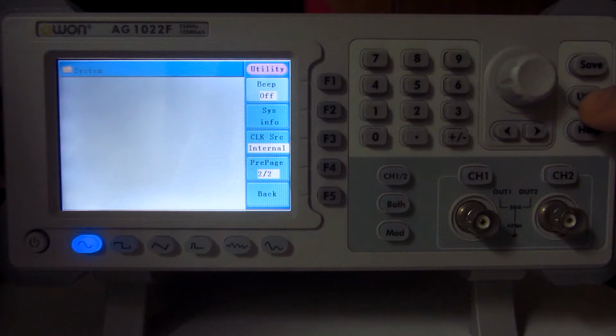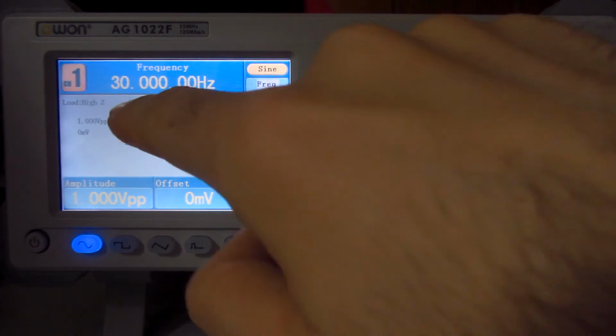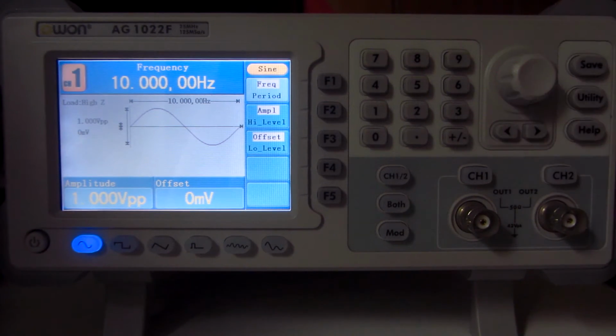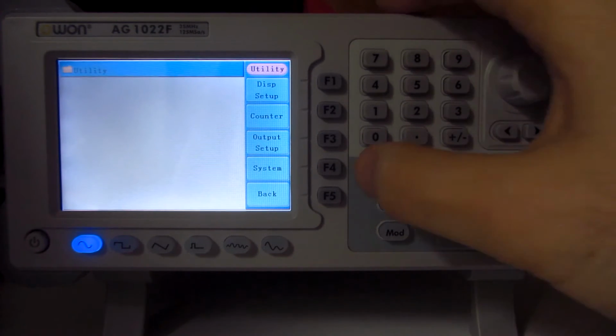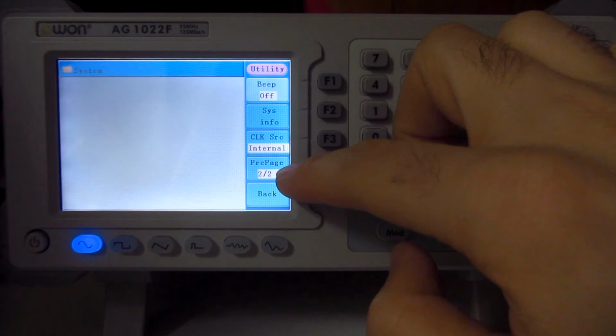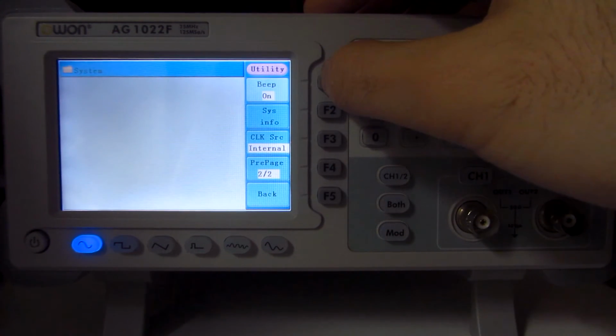You can exit with the utility button, and now if I reduce the first number, now it does not make the sound anymore. Up and down. Okay, utility, system, we are already on the second page, and beep on,